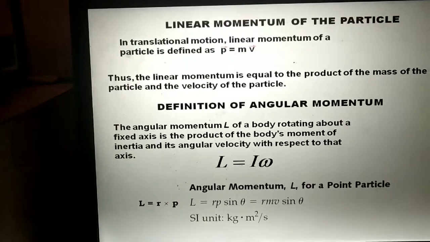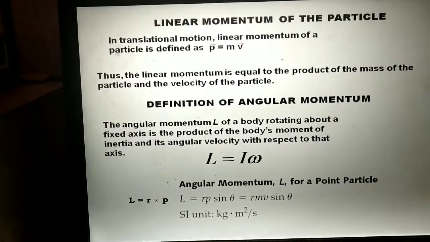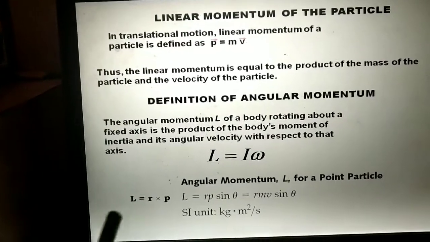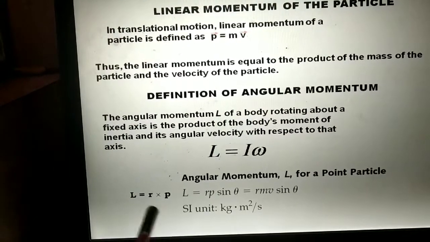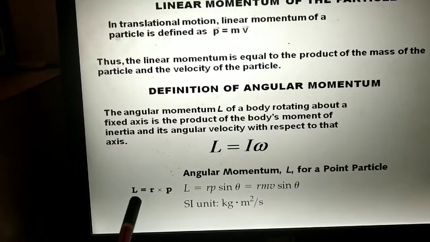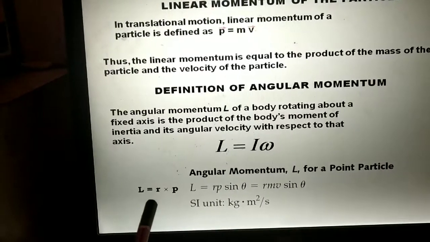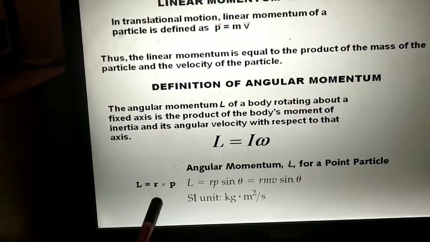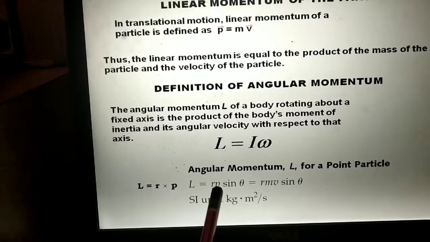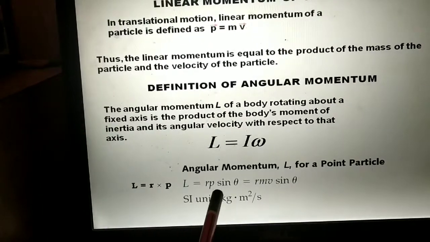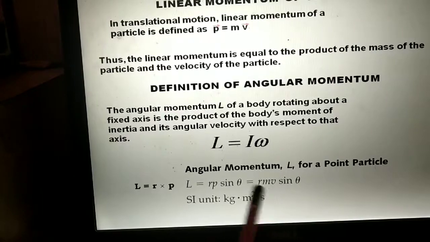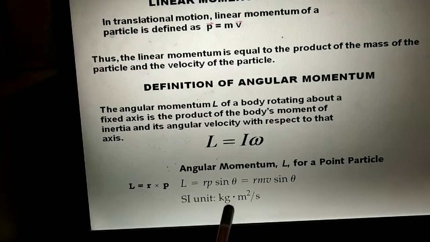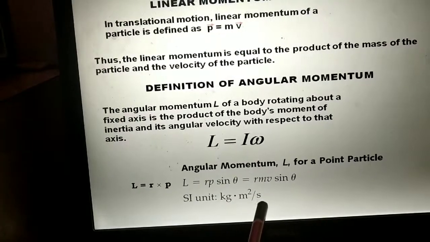For point particles, we can also define L equals r cross p. It is a vector quantity, defined as the vector product L equals r cross p. By the definition of the vector product, you write it as r p sin theta. Further, instead of p put m v, so r m v sin theta, and the unit will be kg meter square per second.